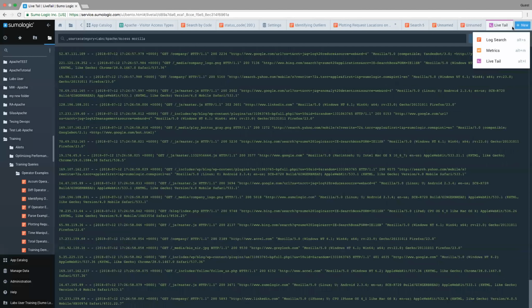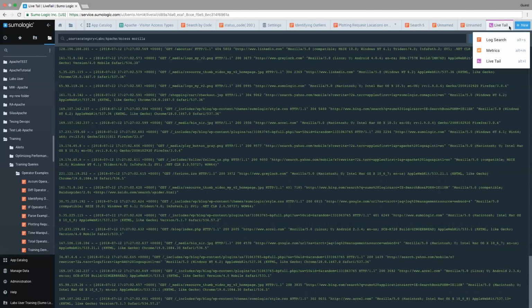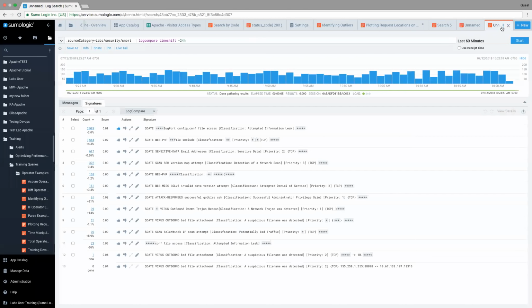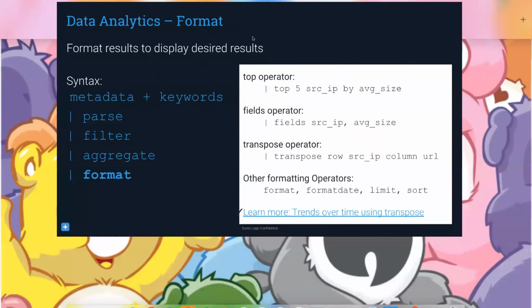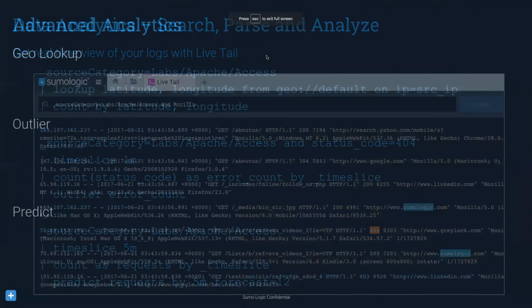So the last topic I want to go over, which is an important one, is dashboards. Let me close a couple windows here, and let's look at dashboards. Actually, let me go back to slides and set the table there. I'm going to skip through some of these. So LiveTail we just discussed.